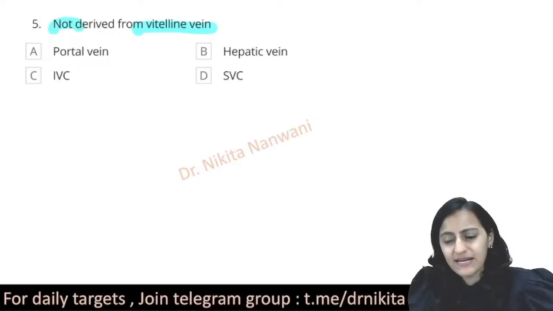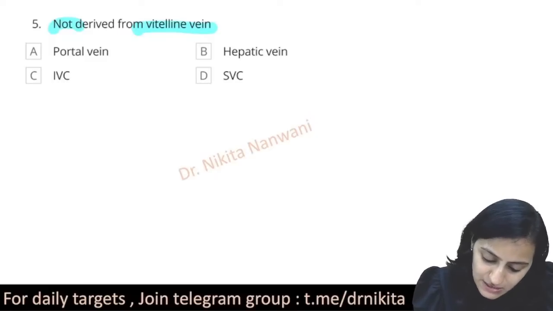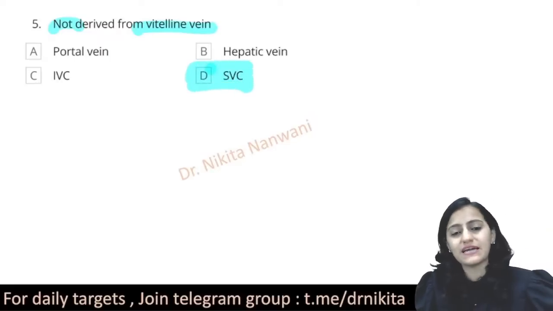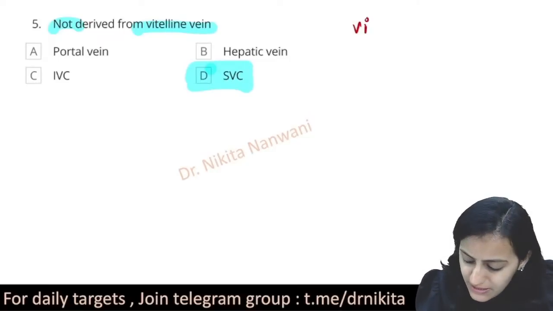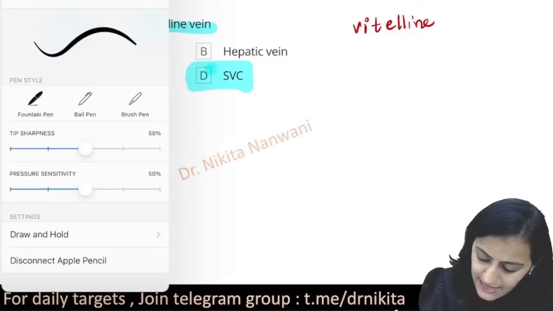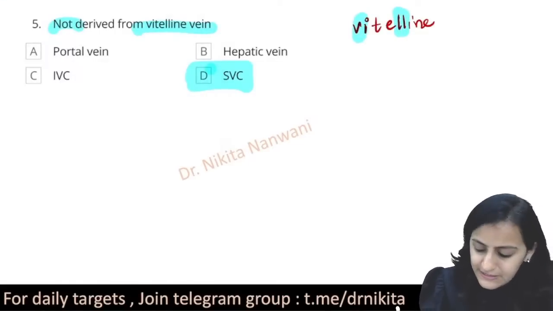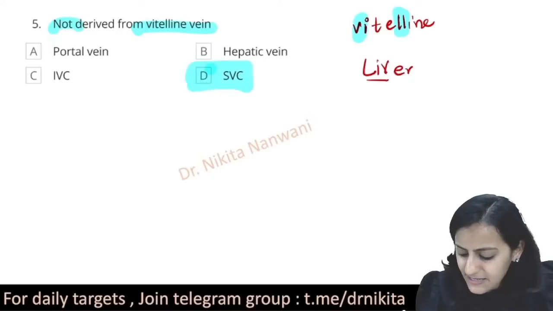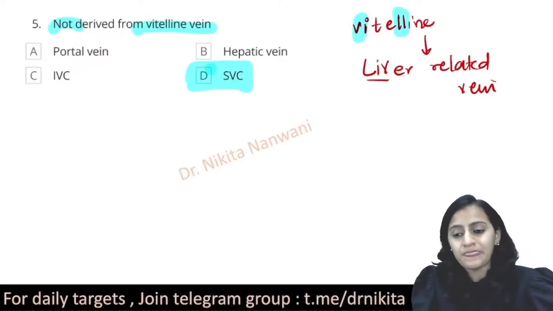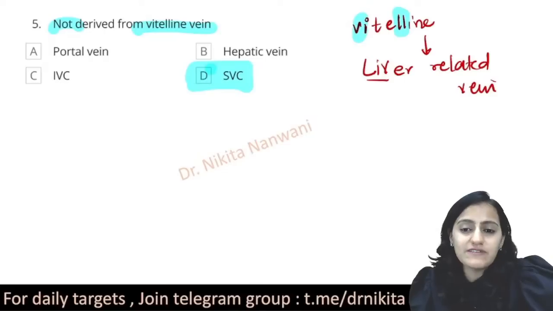Very good. Correct, Suhasini. Yes, Sayantan. It is superior vena cava. Superior vena cava is not derived from the vitelline vein. The trick to remember here is when I write vitelline, look at LIV. Basically, it is liver related veins that develop from the vitelline vein. So remember that it is liver related veins that develop from the vitelline veins.